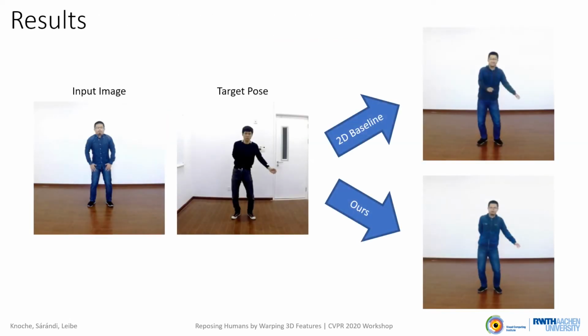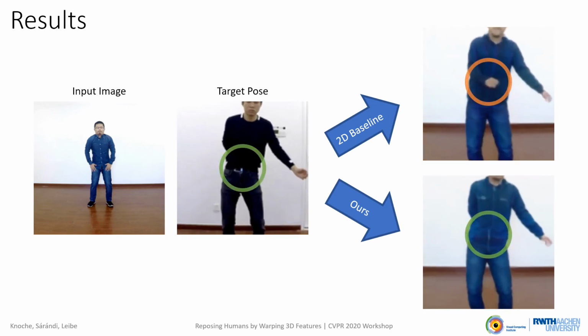In contrast to our baseline, the 3D approach has a clear advantage, especially when the 2D pose is ambiguous. In comparison to prior approaches, our method achieves state-of-the-art scores.